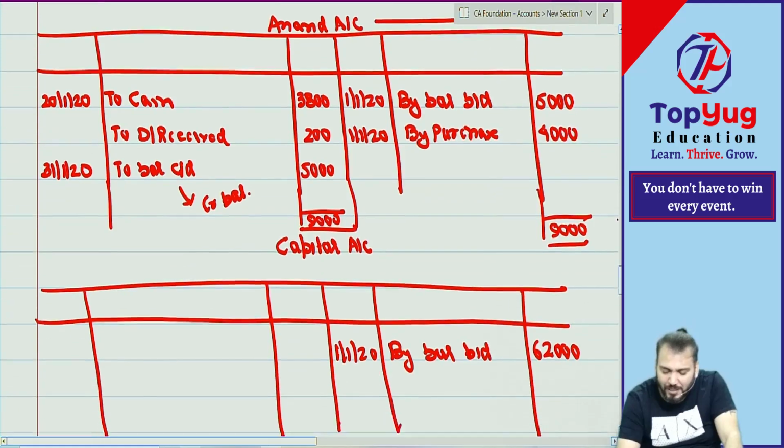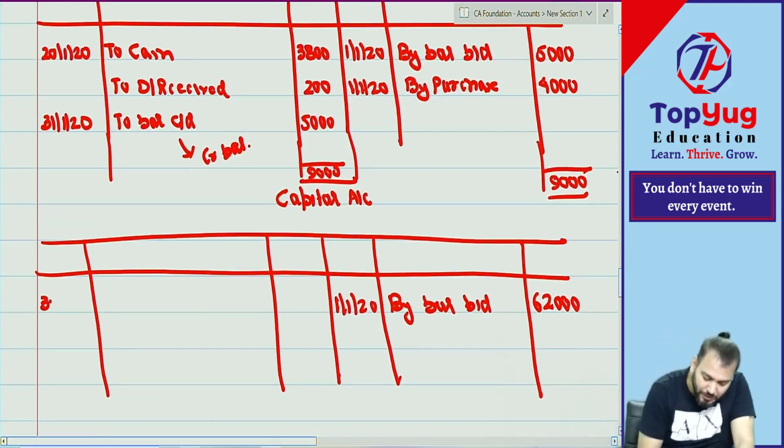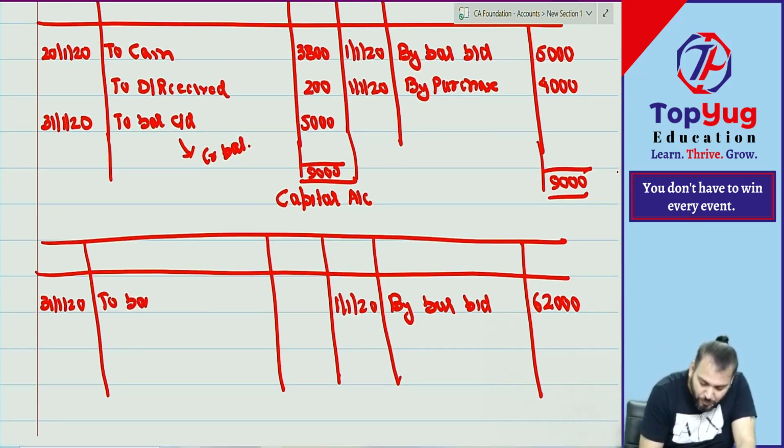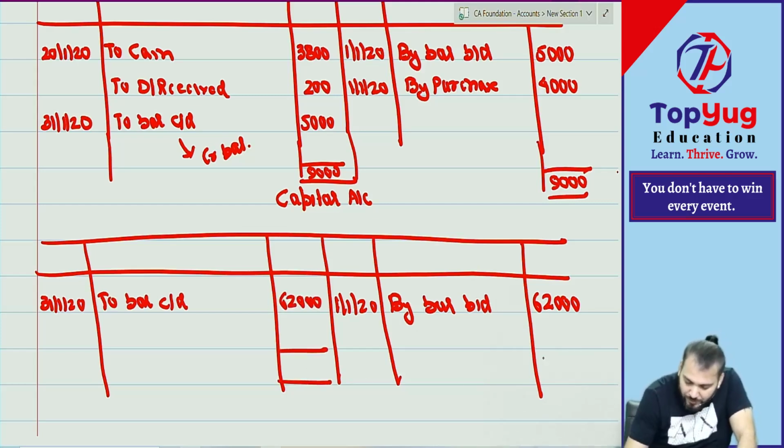Similarly, we'll do it for capital. 31st Jan 2020, to balance carried down. How much? 62,000. Done. 62,000 and 62,000. Done.